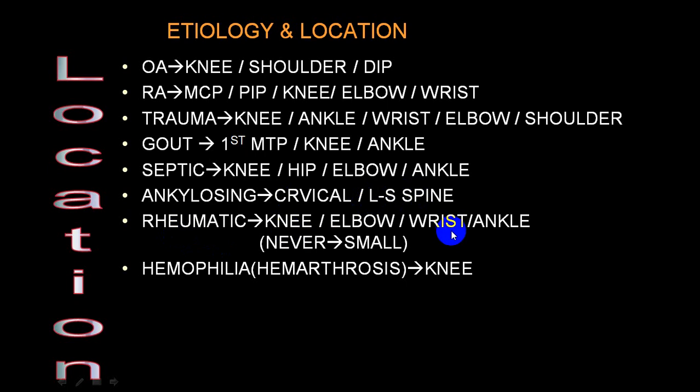Rheumatic fever: knee, elbow, wrist are most common, and small joints are absolutely rare. Hemophilia, or hemarthrosis: again the knee joint. So even if you remember disease-wise, you will be able to identify which joints are more commonly involved.